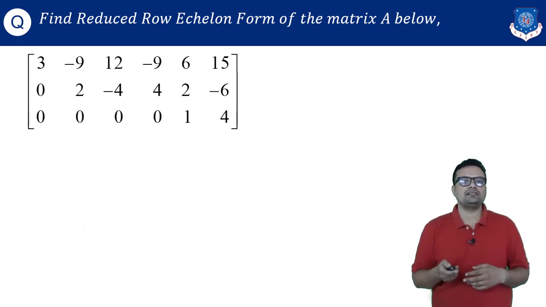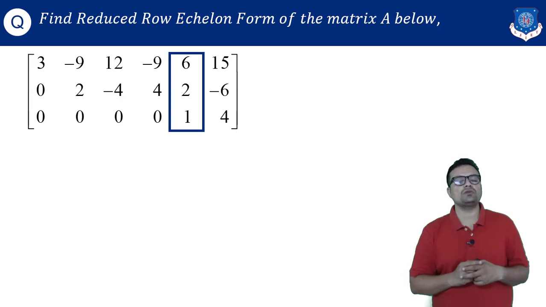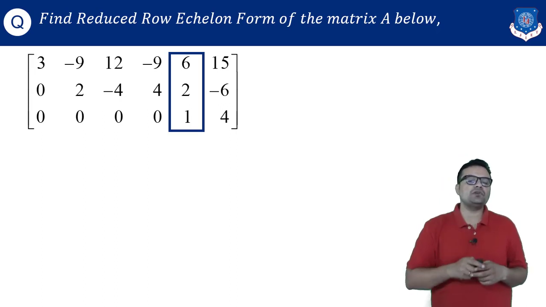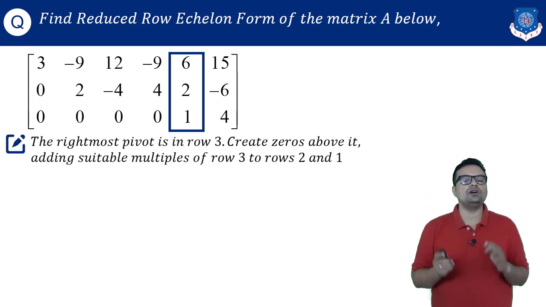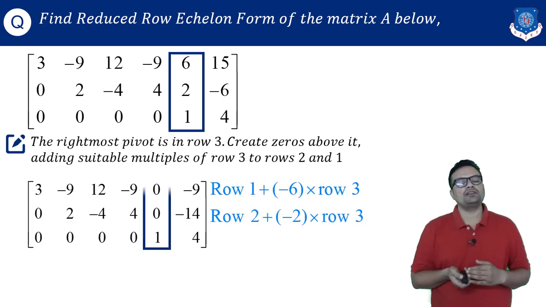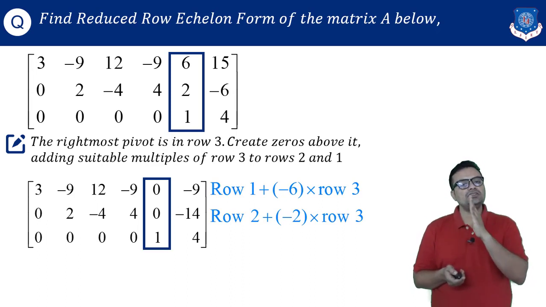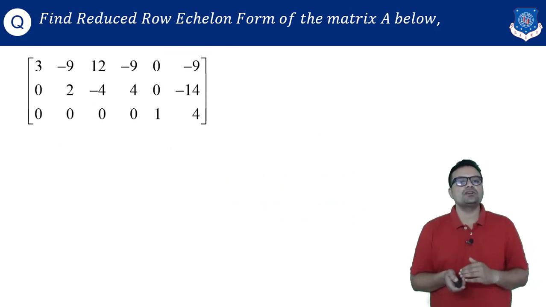Like here, in this case, first of all I will select the last possible pivotal column, the rightmost pivotal column, and I will select that pivot 1, and I will convert the upper entries 2 and 6 into 0. For that, I will take R3 multiplied by -2 and add it to R2, and R3 multiplied by -6 and add it to R1. This will convert my upper entries into 0. So here you can see this column, pivotal column number 5, satisfies reduced row echelon form.